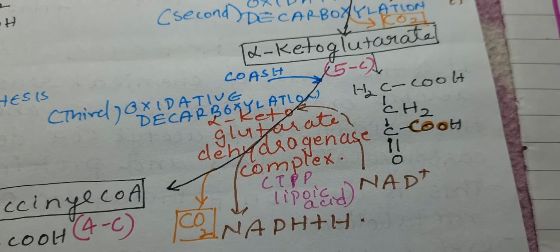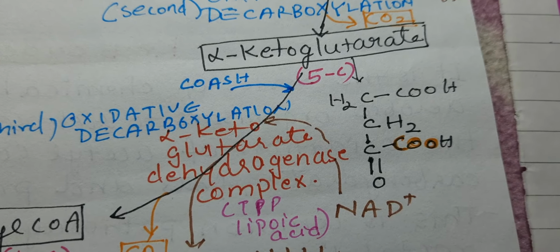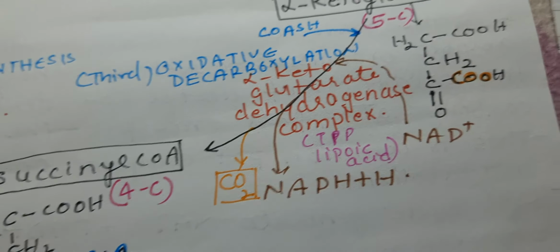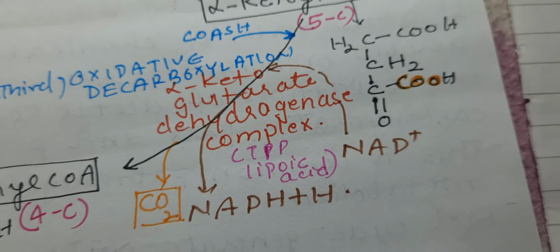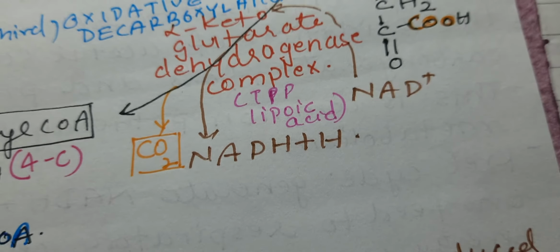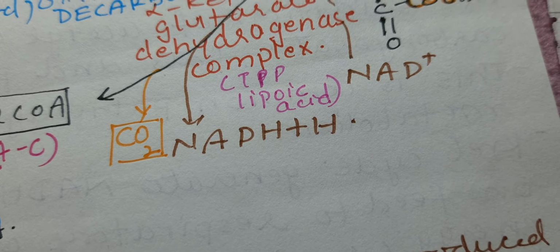So if you look at this, alpha ketoglutarate, which is a 5 carbon compound, is converted to succinyl CoA by the enzyme alpha ketoglutarate dehydrogenase complex, and this again catalyzes another decarboxylation. So this is the second decarboxylation reaction. Again oxidation is there.